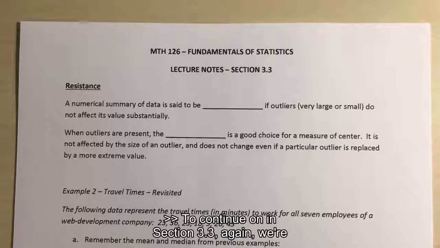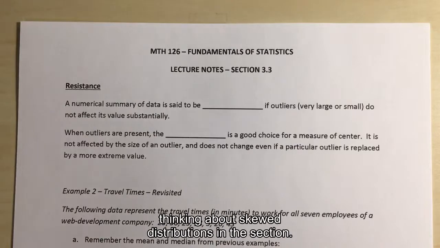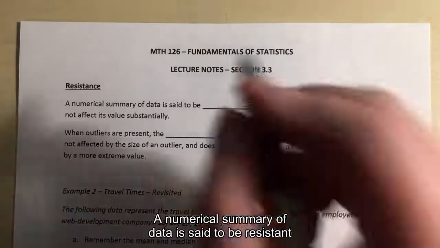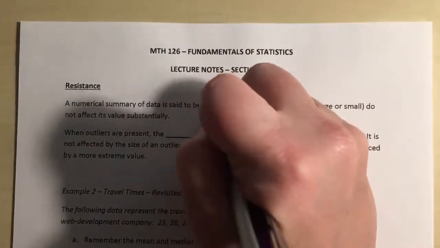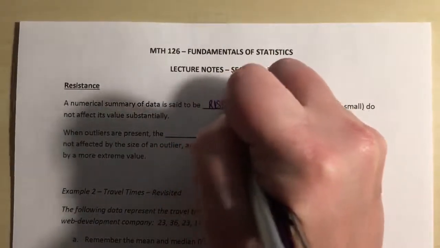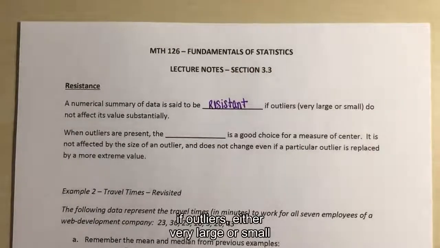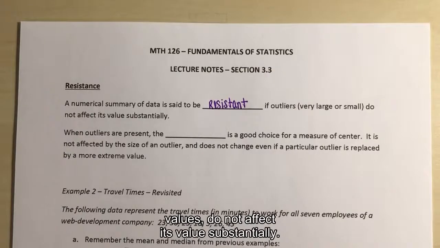All right, so to continue on in section 3.3, again, we're thinking about skewed distributions in the section. So the next thing we want to talk about is resistance. A numerical summary of data is said to be resistant if outliers, either very large or small values, do not affect its value substantially.